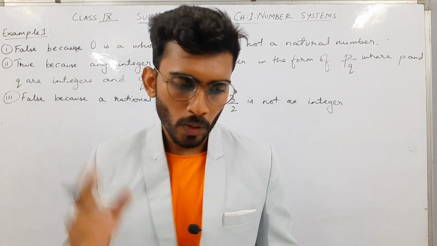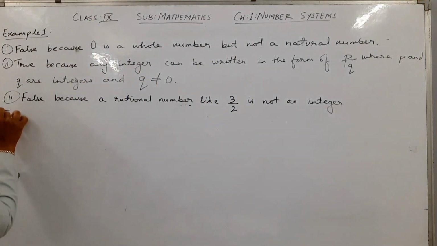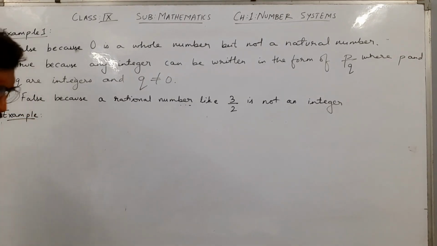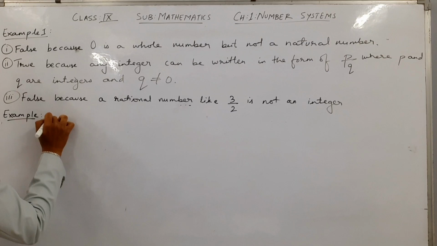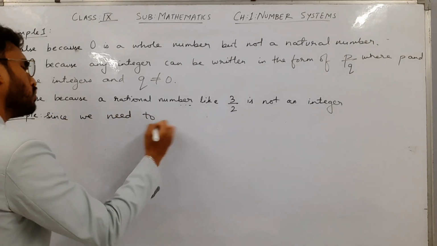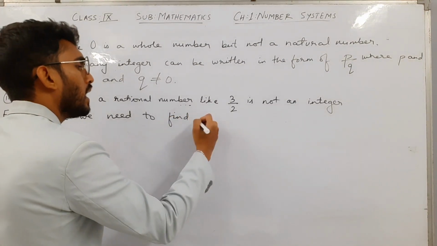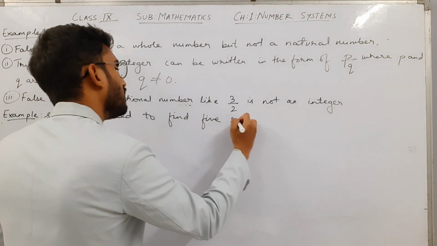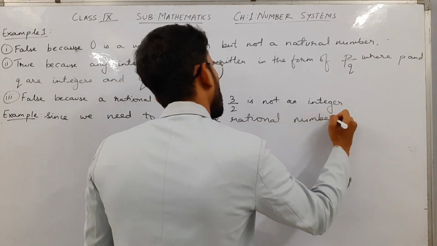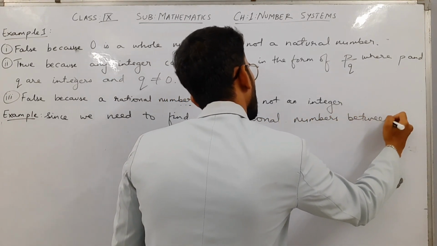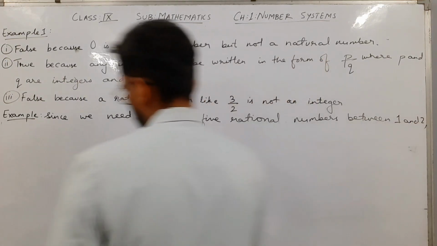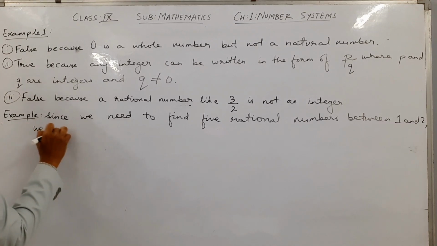So the basic rule to solve this question is, first we will write here, since we need to find, as per the question, 5 rational numbers between 1 and 2.